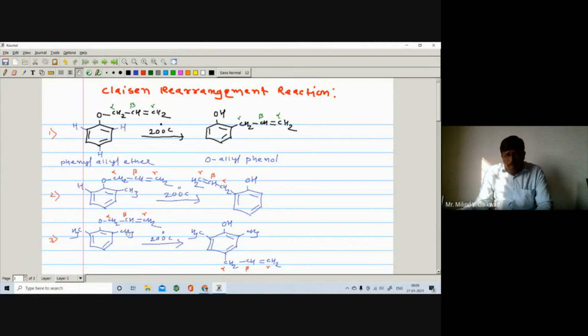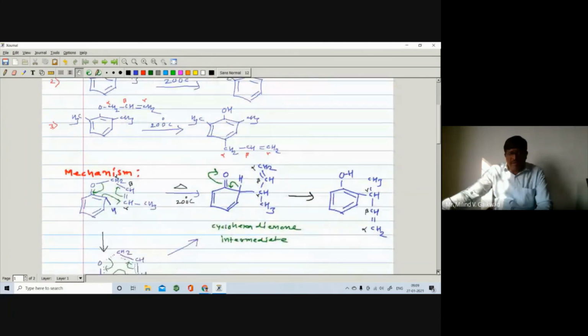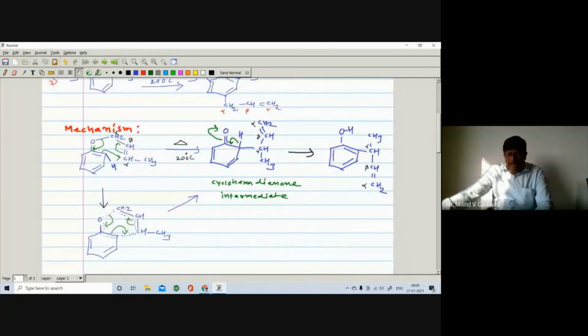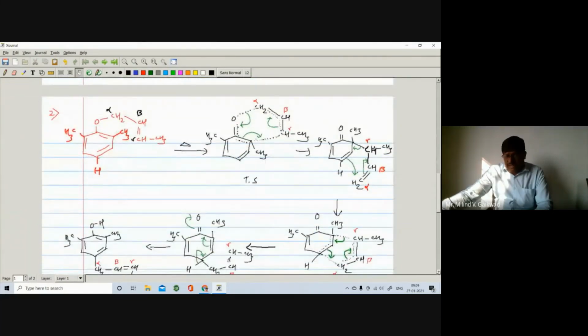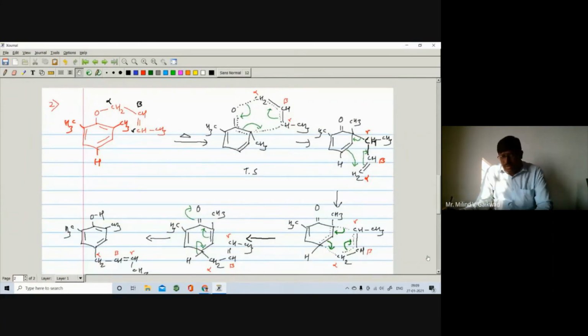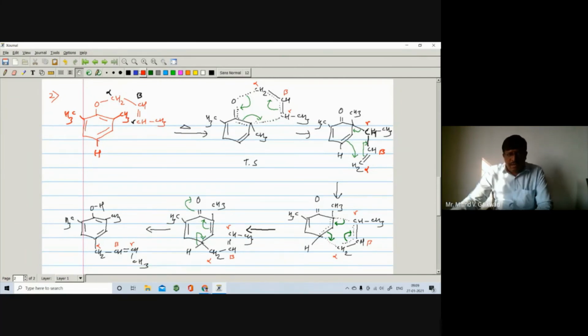But if both ortho hydrogens are blocked, in that case the rearrangement takes place at the para position, and the mechanism for the first and second we can show like this, right? And for the third example we can show the mechanism. So the rearrangement takes place two times. In the first case you are getting this type of transition state. In the second step also you are getting a transition state, right?